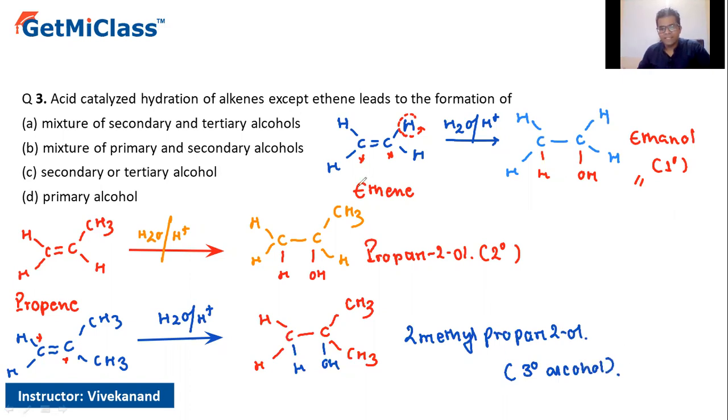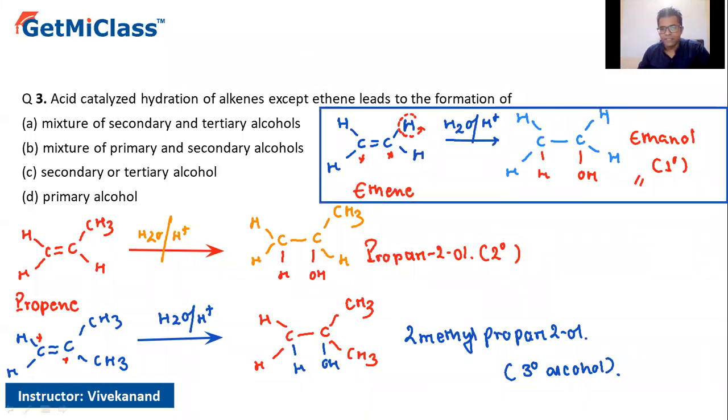So if you observe, except for ethene, we have the answer as the secondary alcohol and tertiary alcohol. Therefore, we can expect a mixture of a secondary and a tertiary alcohol.